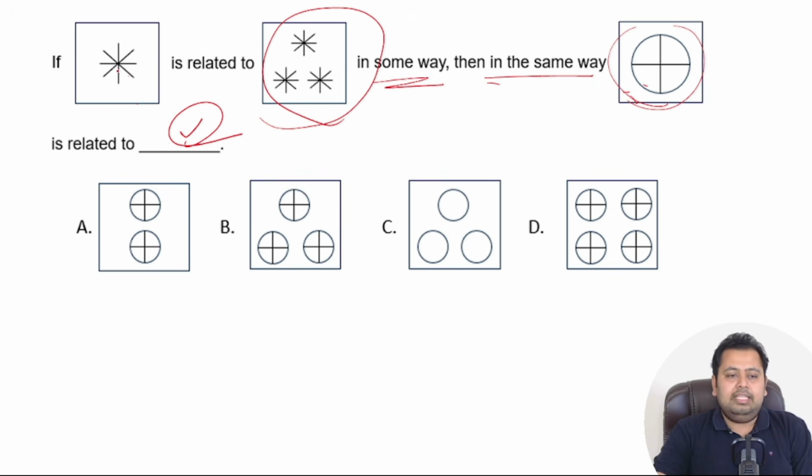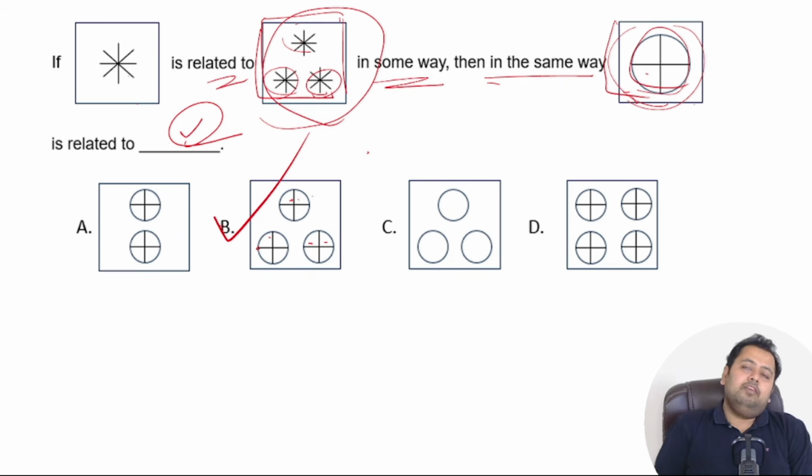So here you can see there is one star in a square, and it is related to this which has 3 such stars inside the square. Now here there is this circular structure inside the square, then what is related will be 3 such structures inside the square. So the correct answer is option number B. If you have got it correct, give yourself a star and we move to the next question.